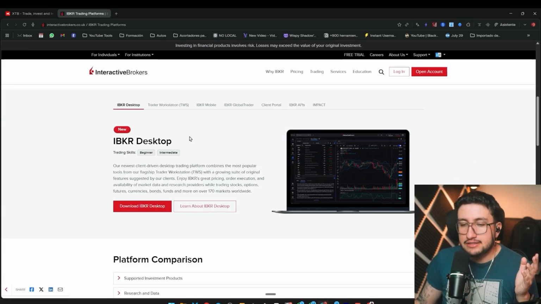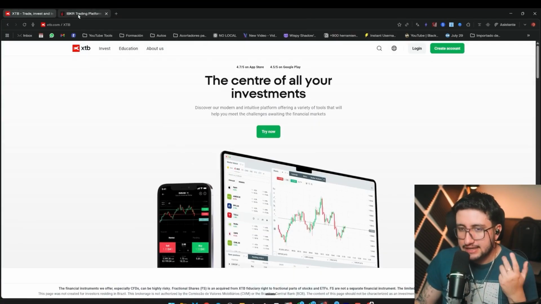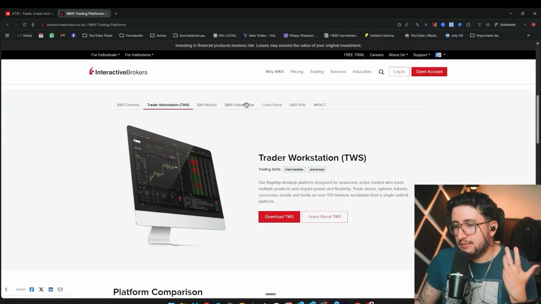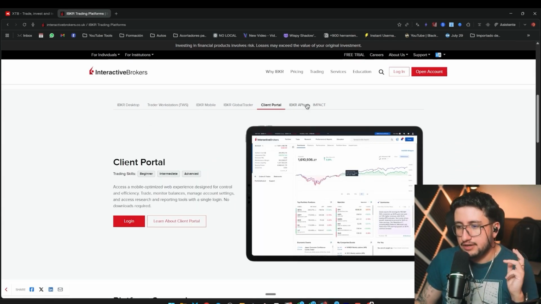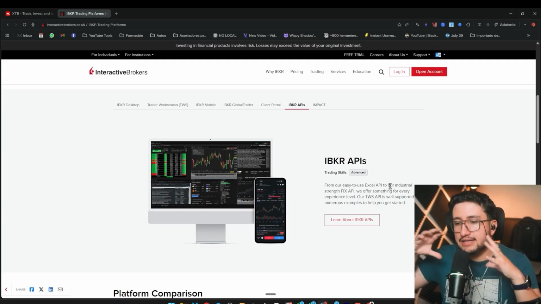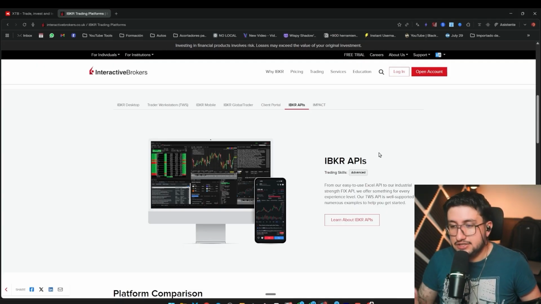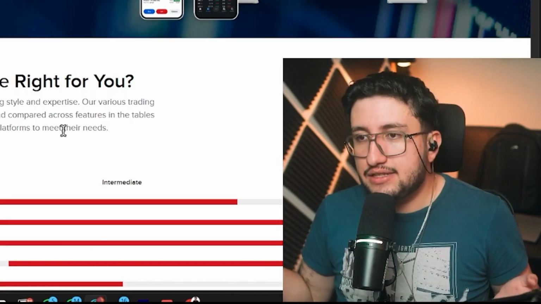Well, for beginners, let's say both platforms are pretty much on par. They're easy to understand. However, for advanced users, well, Interactive Brokers offers many more options, as we see here, which are these ones over here, including APIs, which, for those who know, obviously gives access to many very advanced options for instrumentation, even artificial intelligences, to be able to use them on this platform. But anyway, that's another topic we can cover in another video. That being said, this is the final comparison.